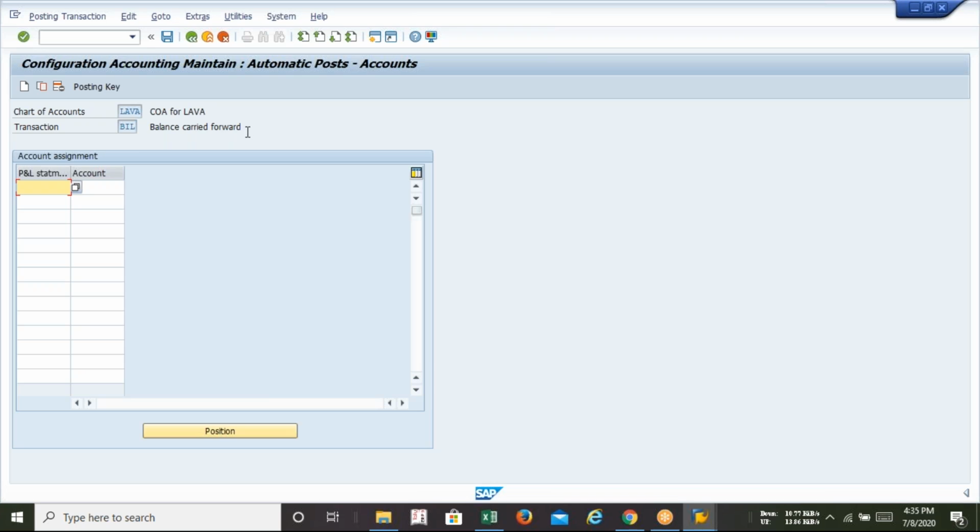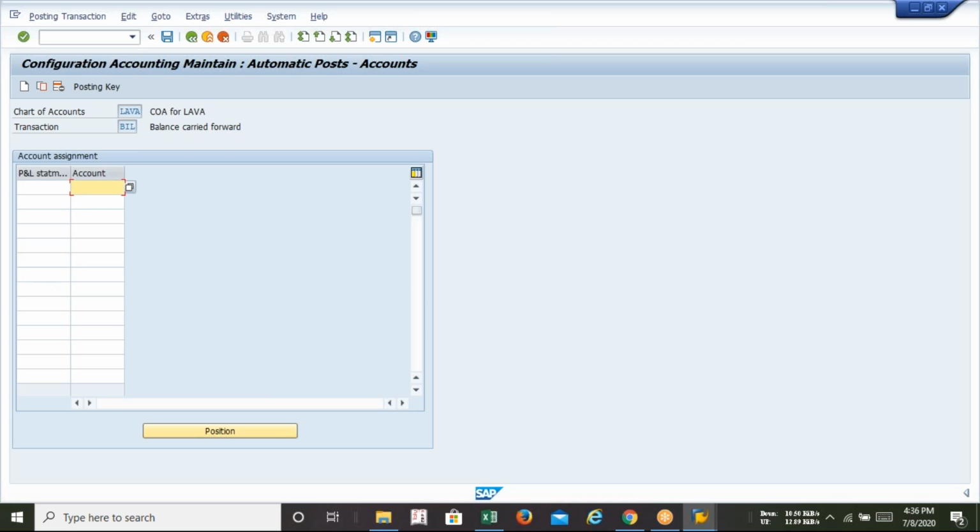Why do we need to create the retained earnings account in SAP? Until and unless we create the retained earnings account, we are not able to create the GL. You can see there is the option called profit and loss statement, and there is the account option. Here you have to type any two characters like A, B, C, D, X, Y, whatever, and the account selection can be either the liability or the equity account.